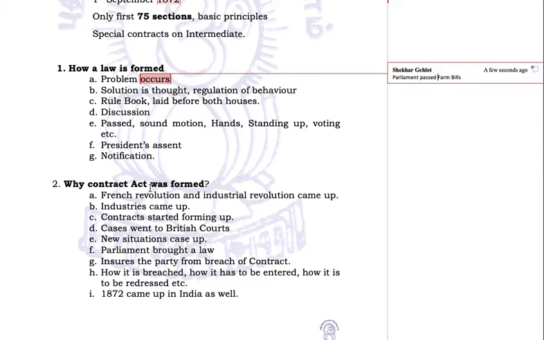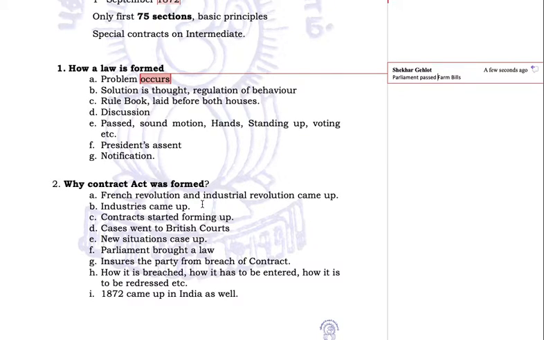Why was the Contract Act formed in 1872? The French Revolution came up, as we all know, in the 19th century, and the Industrial Revolution also came up along with it. After the Industrial Revolution, so many industries came up. The East India Company is also one such industry. Contracts started forming up. When you have industries, definitely you need raw material. Then you will sell your produce as well, and so many other things. You will hire people as well. So contracts start forming up, and when they do, there are issues in the contracts as well. Definitely, when contracts are there, disputes regarding contracts are going to be there.